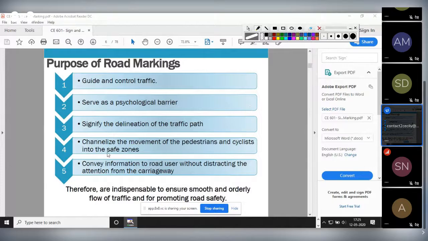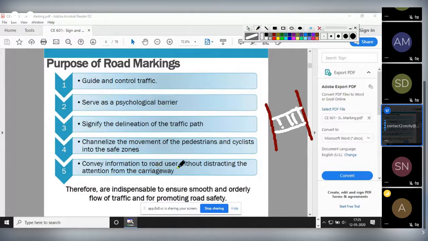Channelize the movement of pedestrians also. Suppose this is your roadway and some zebra crossing is in between this roadway. This helps pedestrians use this path. So it also helps in channelizing the movement of pedestrians or cyclists into safe zones.